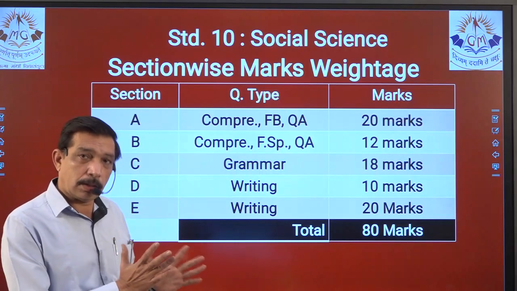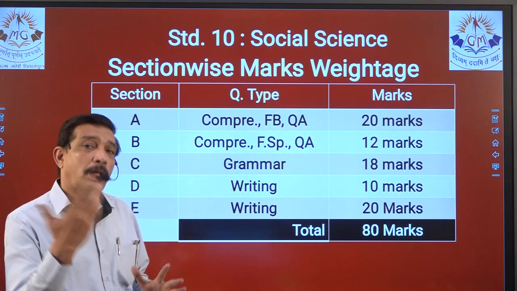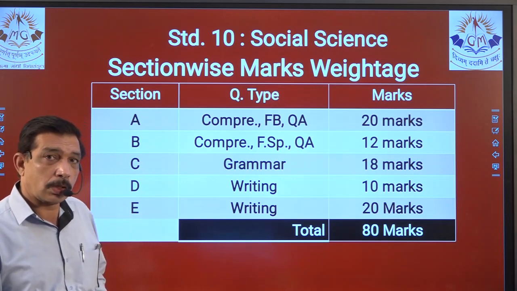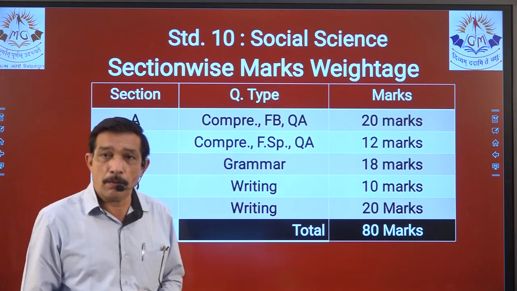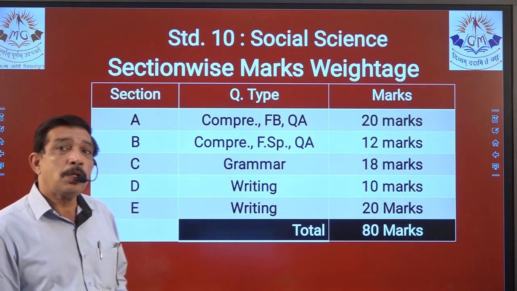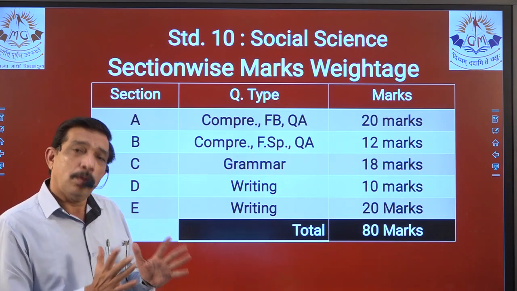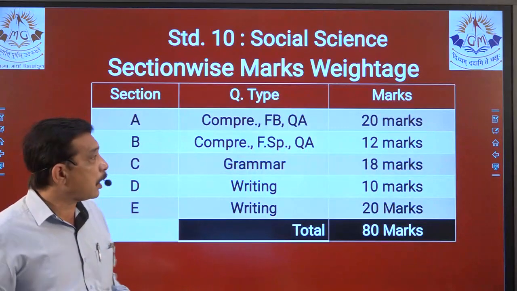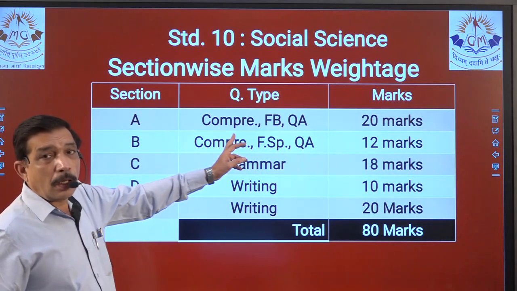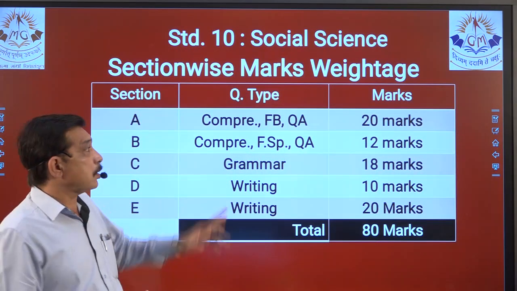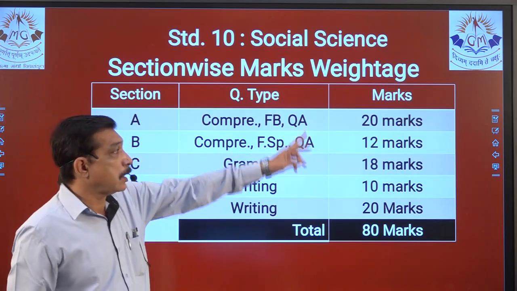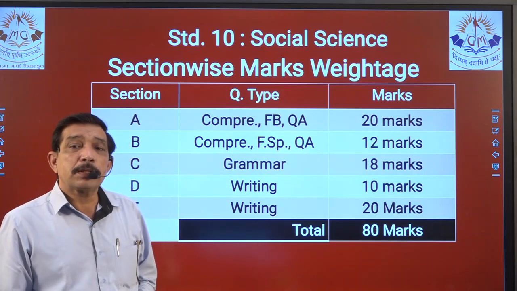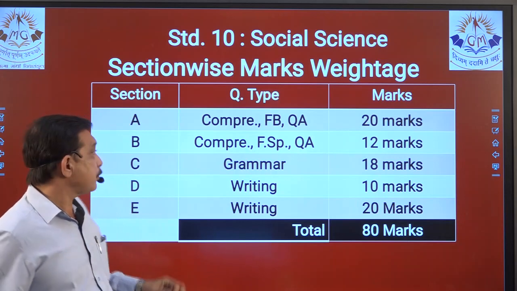It won't only be what is given at the end of the chapter, but we have done lots of extra questions also in the WRTs, we have tried lots of different questions. So you have the overall view, you have read the chapter, you know what comes in it, and you have to answer accordingly. The marks weightage for section A is 20 marks.